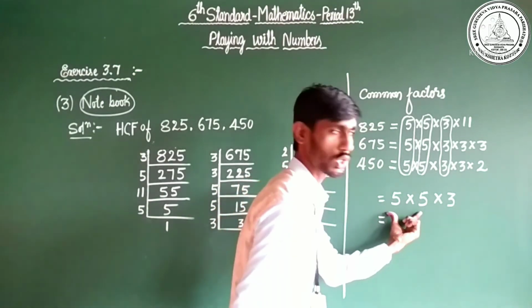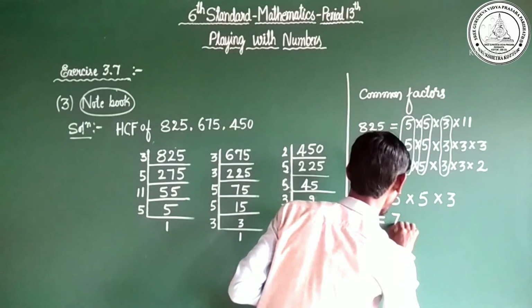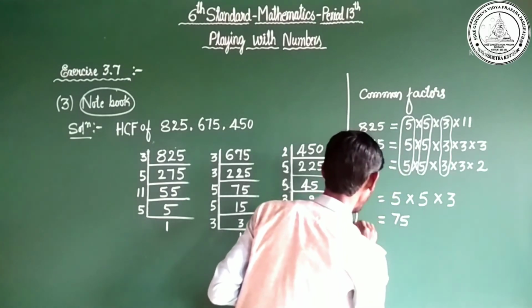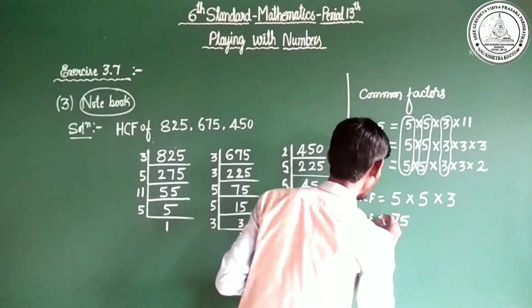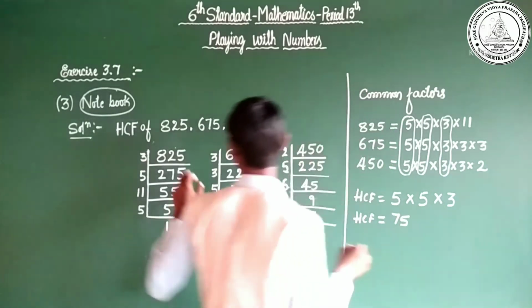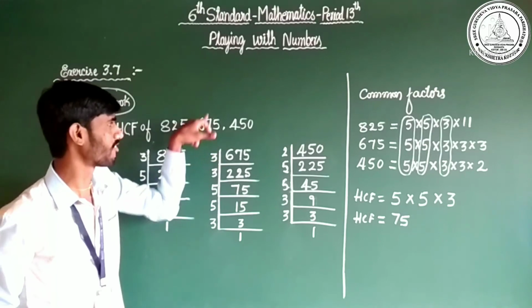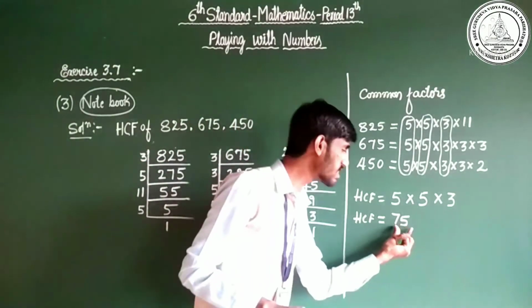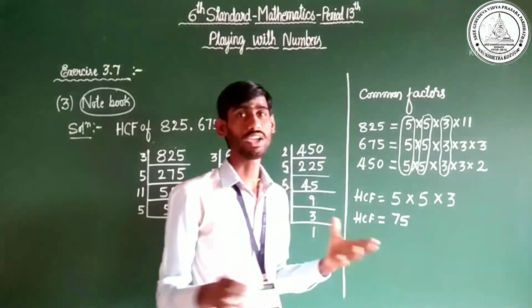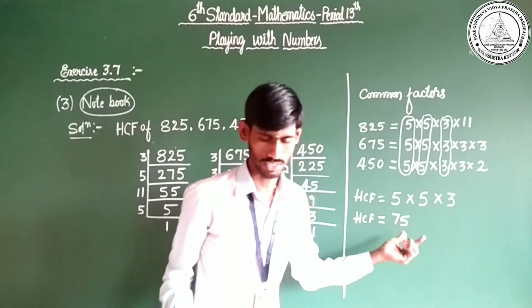5 into 5 is 25. 25 into 3 is 75. So the HCF of 825, 675 and 450 is 75. So what does it indicate? It indicates the measurement of the longest tape.